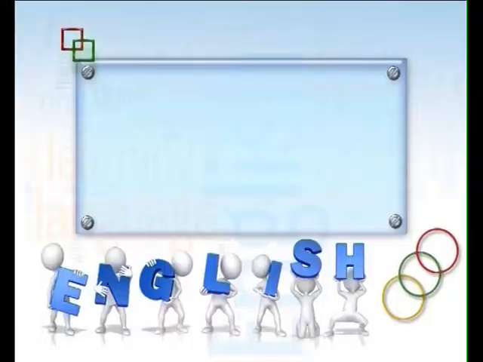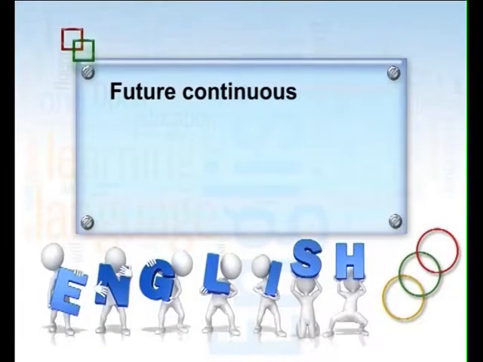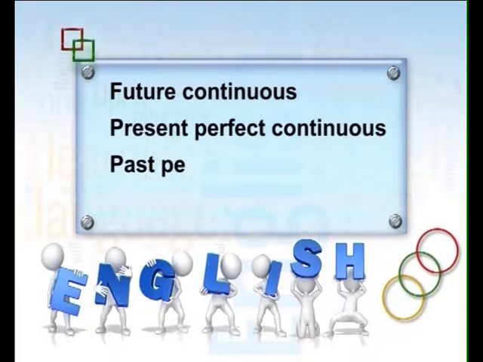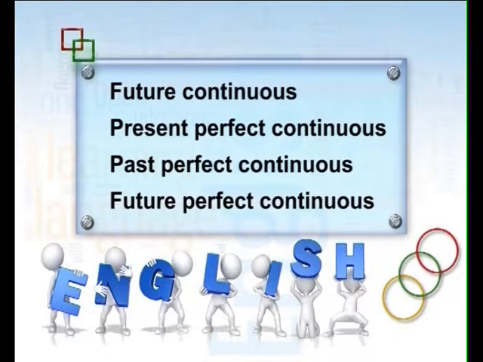Only these 6 plus 2, 8 formats in English have active to passive. Future continuous, present perfect continuous, past perfect continuous, future perfect continuous. They have no passive form.